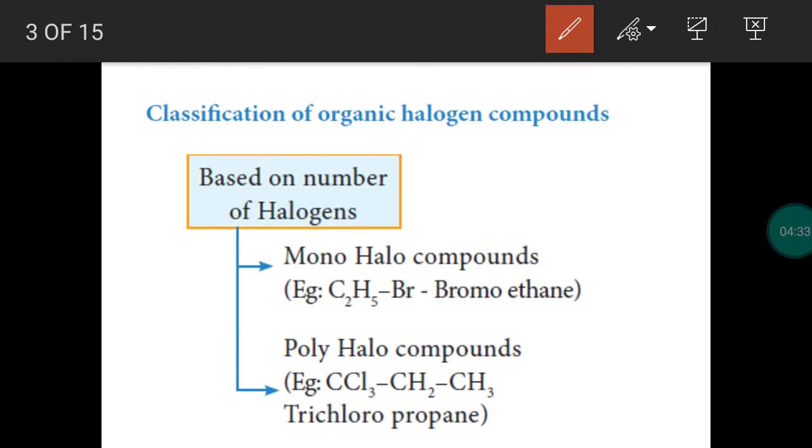So organic halogen compounds can be classified based on number of halogen atoms in the molecule. If only one halogen is present, it will be called as monohalo compound or monohalogen compound. If more than one halogen atoms present in a compound, it will be polyhalogen compound or polyhalo compounds.